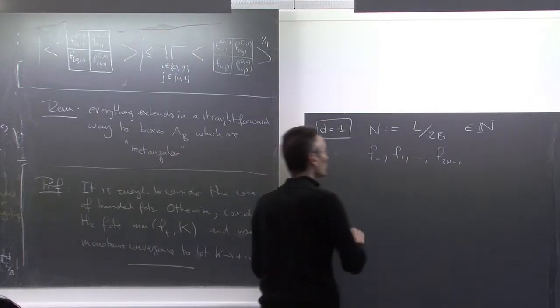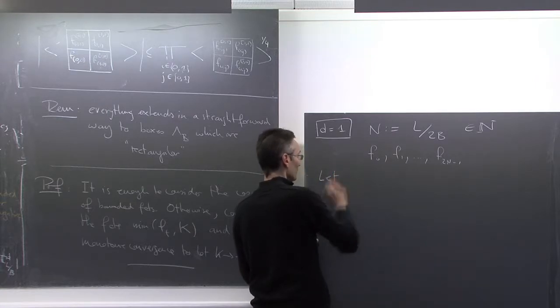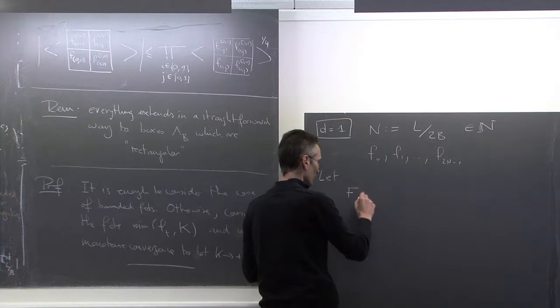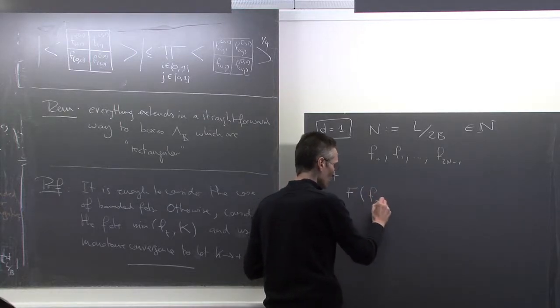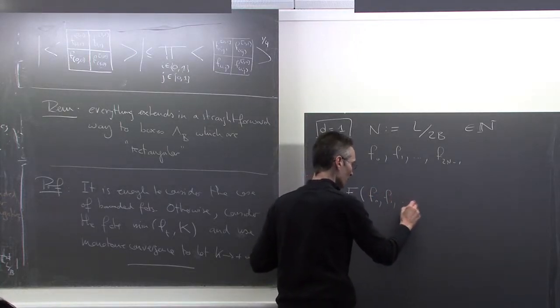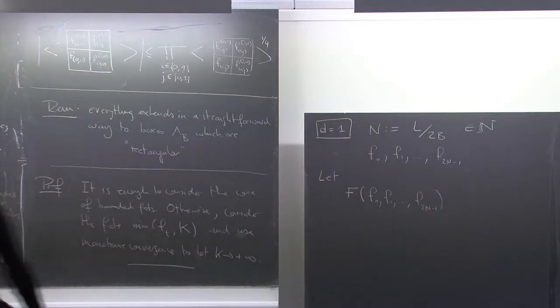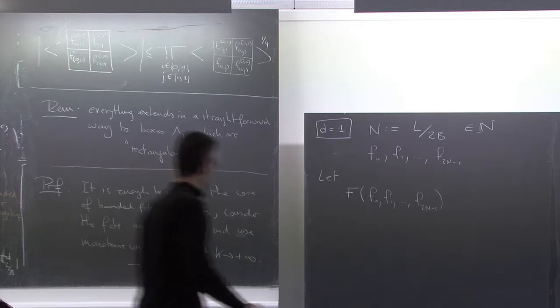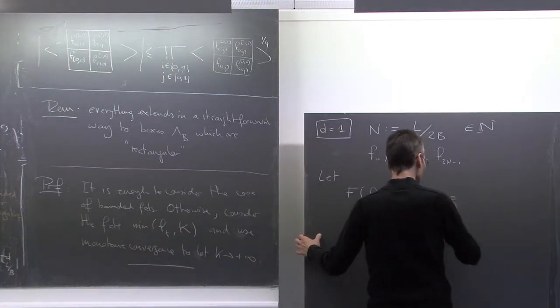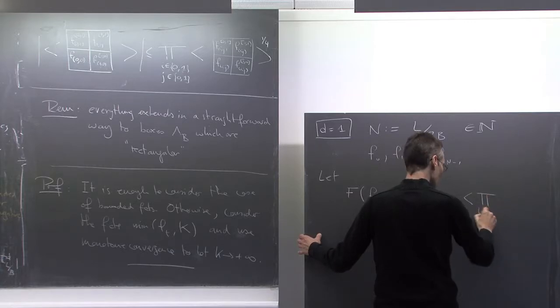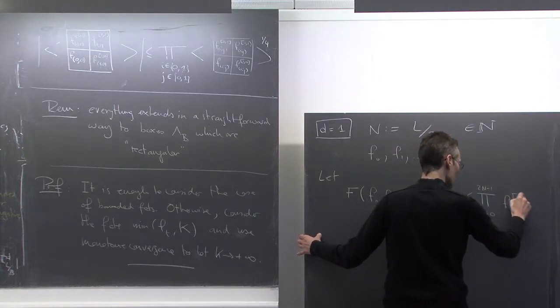And then we introduce some functional, which I will denote by capital F. So F of f_0, f_1, up to f_{2n-1}. This is just what we see on the left-hand side, except for the absolute value. So this is just the expected value of the product over t, which goes from 0 to 2n minus 1, of f_t.